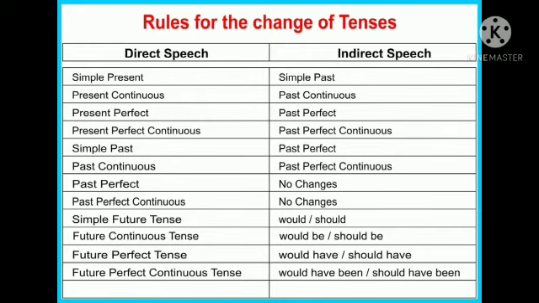Now, there is a change of tense also when we are converting direct speech into indirect speech.